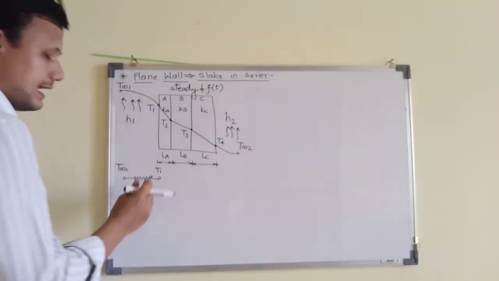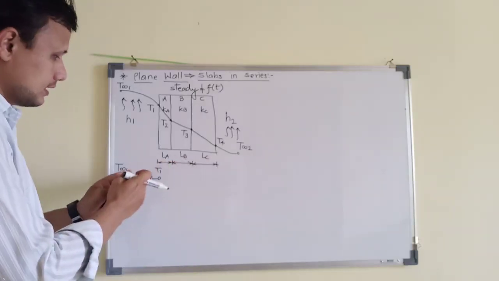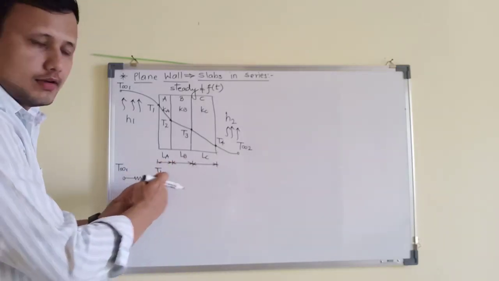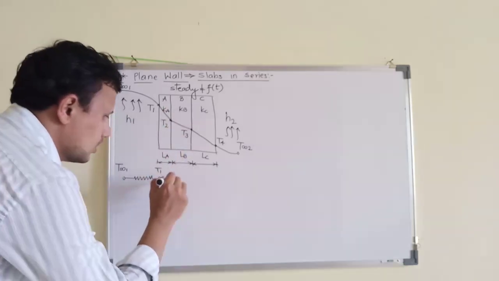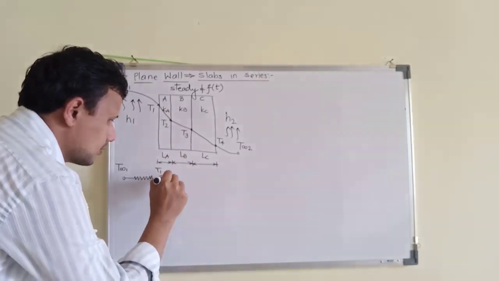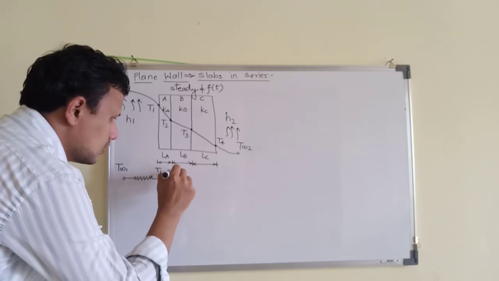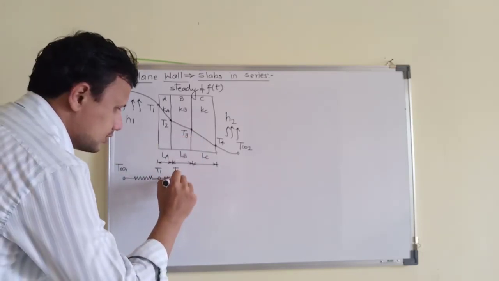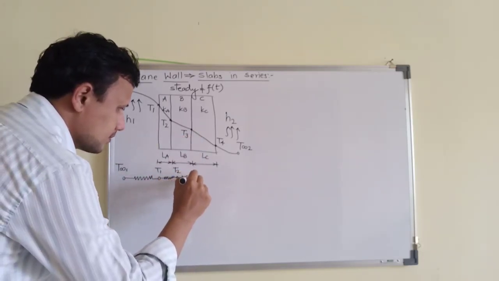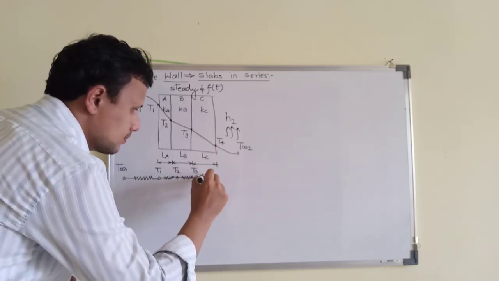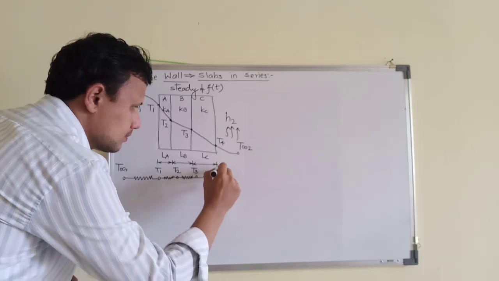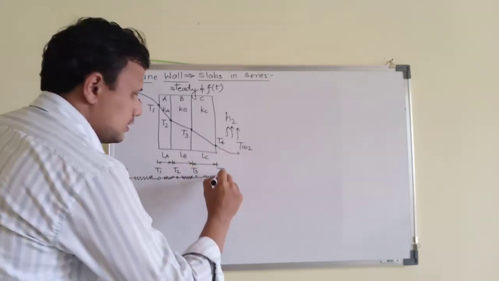The next junction, the next station in this path, let us consider it as a road or a railway track, is T2. There will be a thermal resistance up to T2. The next station is T3, then the next station T4, and the next station T infinity 2.